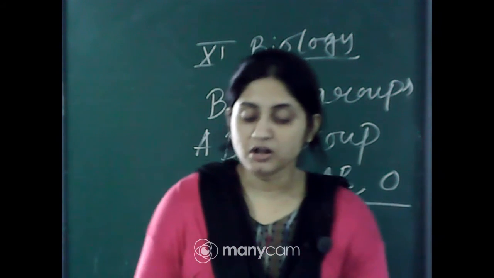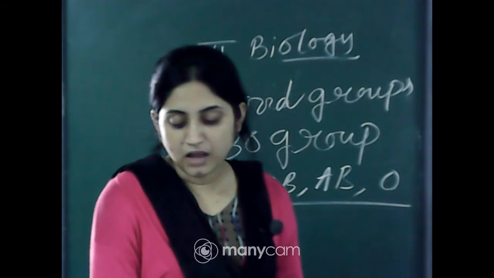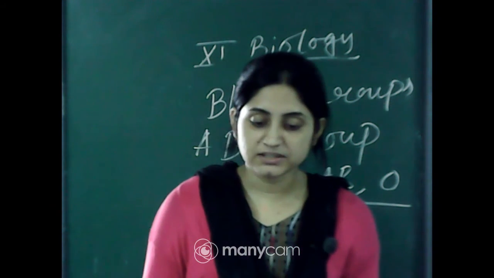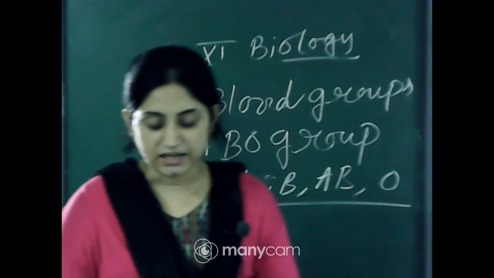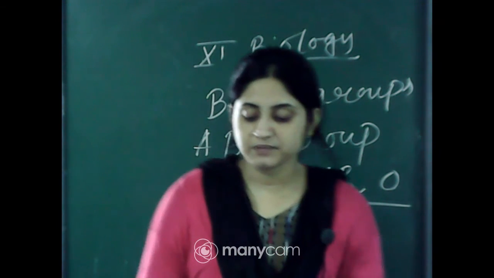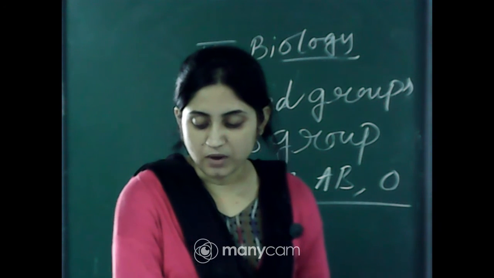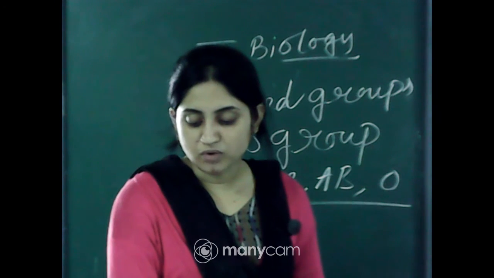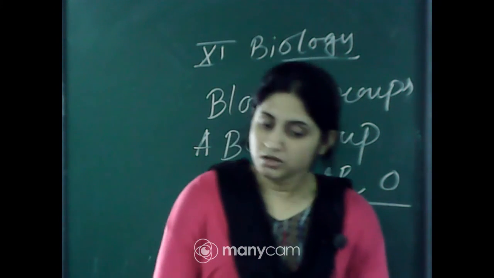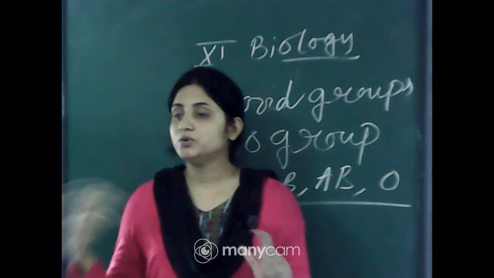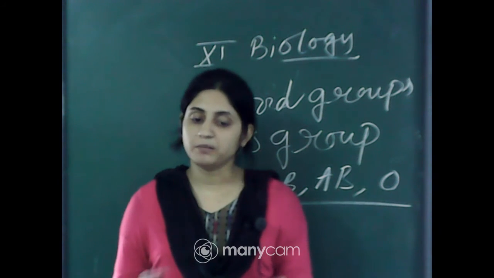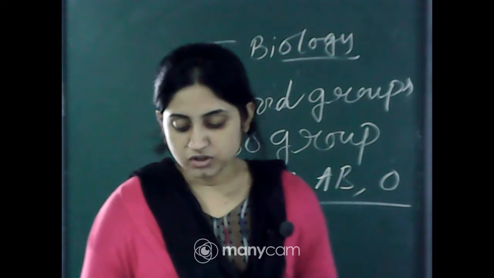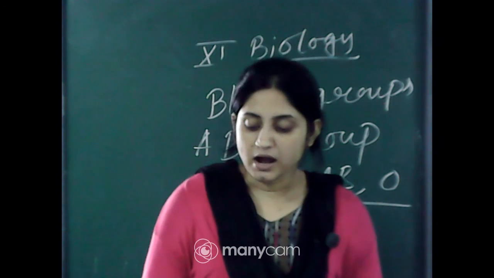Such individuals are called Rh positive, and those in whom the antigen is absent are called Rh negative. Antigen present is Rh positive, antigen absent is Rh negative. An Rh negative person, if exposed to Rh positive blood, will form specific antibodies against the Rh antigen. Therefore, Rh groups must also be matched before transfusion. So before donating blood, you match the blood, whether it is positive or negative.